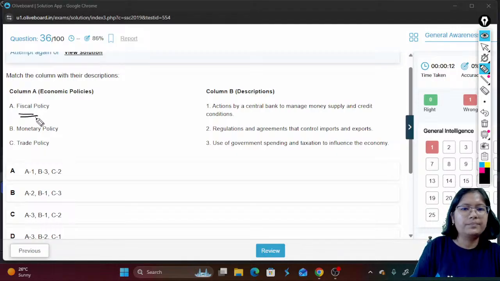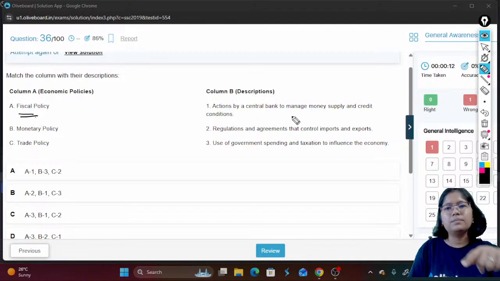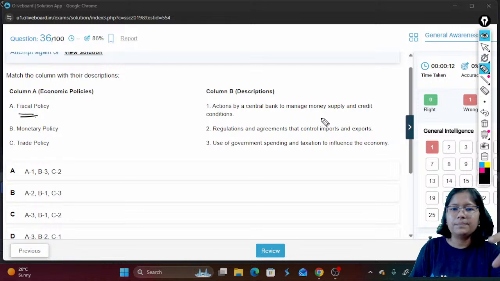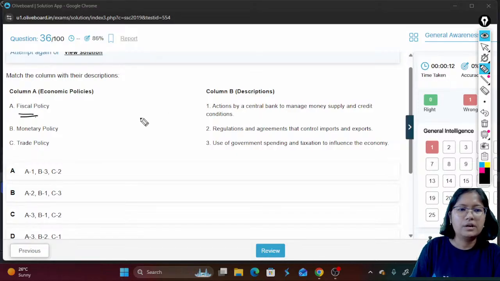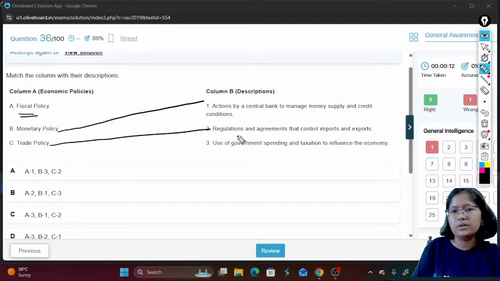Fiscal policy: action by the central bank to manage money supply and credit conditions. It will be part of monetary policy. Let us check ahead. Regulations and agreements that control import and export. This is related to what? Import export is trade policy, regulations and agreements.